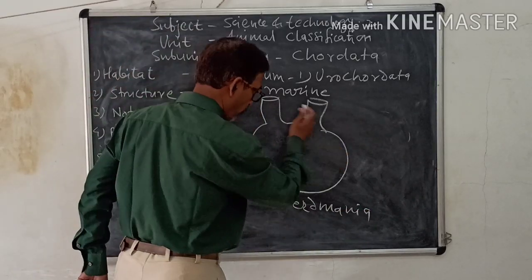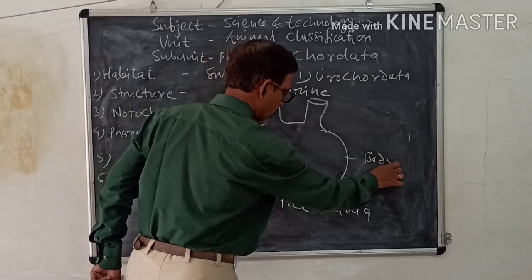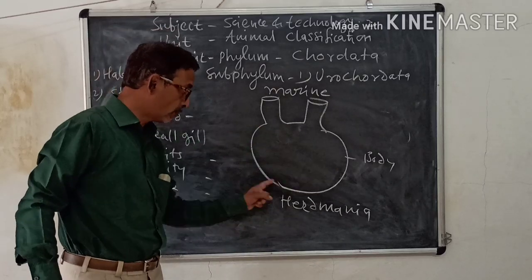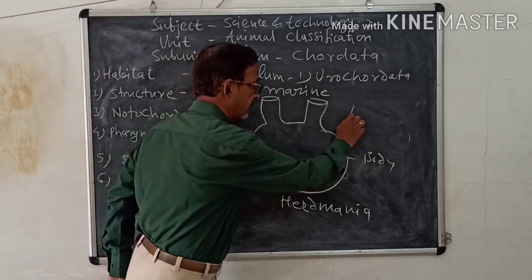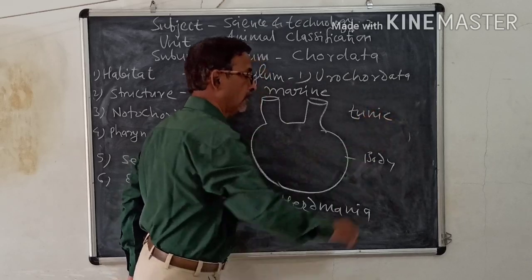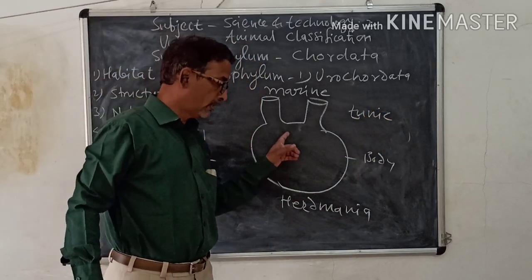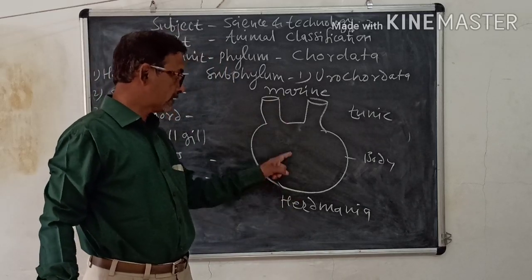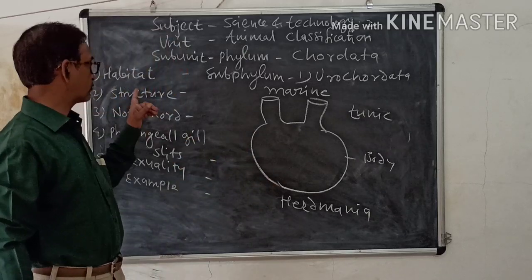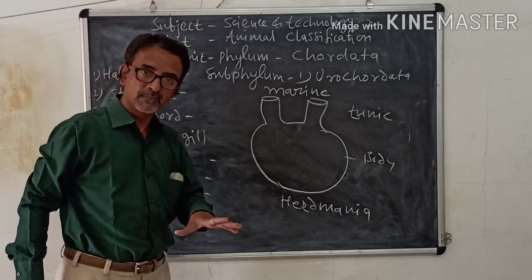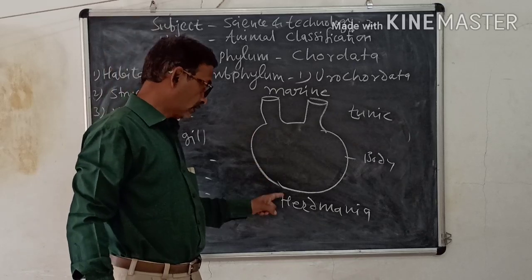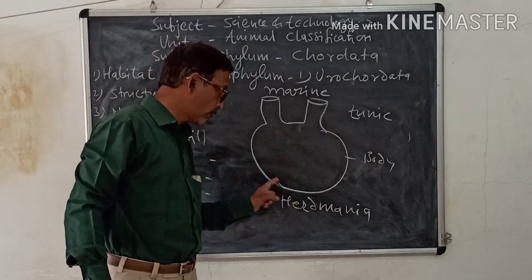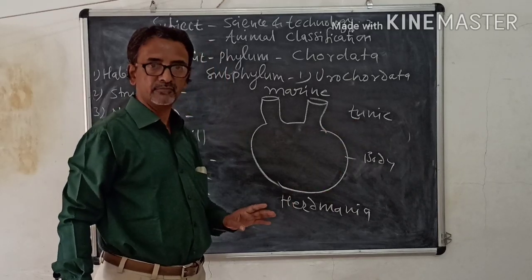This is the complete body, and the complete skin is covered by what is called the tunic. So Herdmania is the example: all are marine animals, the body is sac-like, and the skin of the body is called tunic.